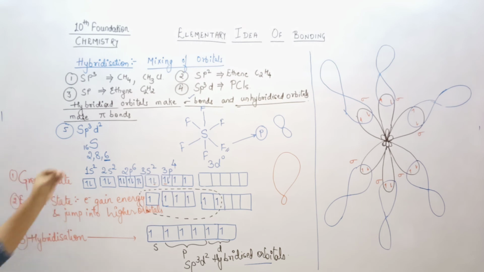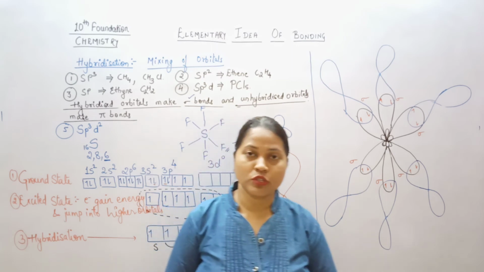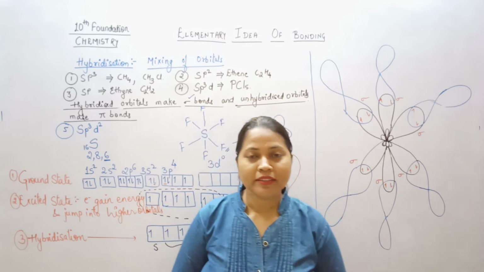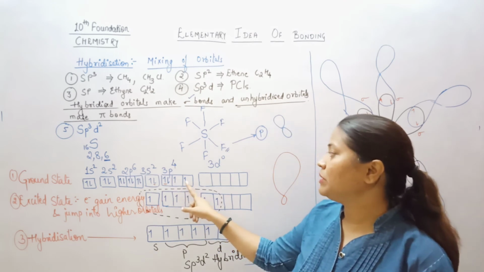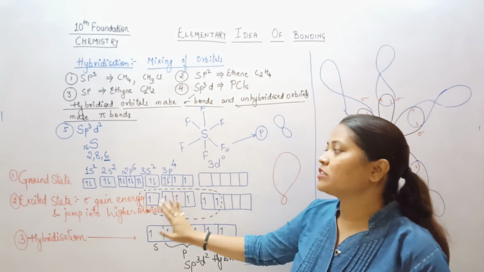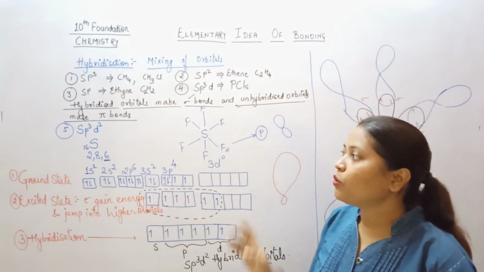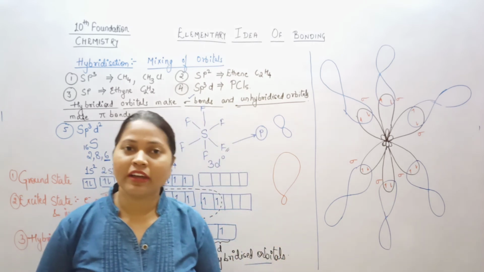So this was a very detailed idea about hybridization. Why did hybridization come? Because even with 2 unpaired electrons, it is forming 6 bonds. How is it possible? That's what it came to explain. All the theories which came into existence are basically to explain some thing or other.